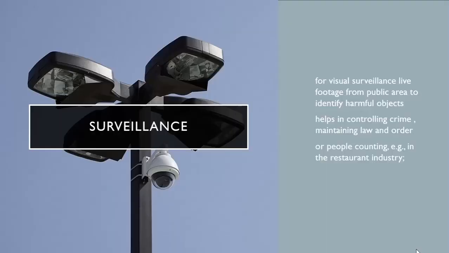Now, the next thing we will come to is surveillance. This is also important for security purposes, because when you deploy computer vision in surveillance, you are increasing the security and law and order of your city or any place you deploy it in. For visual surveillance, you can get live footage from a public area and identify any theft, crime, or suspicious activities. You can identify any harmful objects in a crowd also, and it helps in controlling crime, maintaining law and order, and it is also useful in people counting.